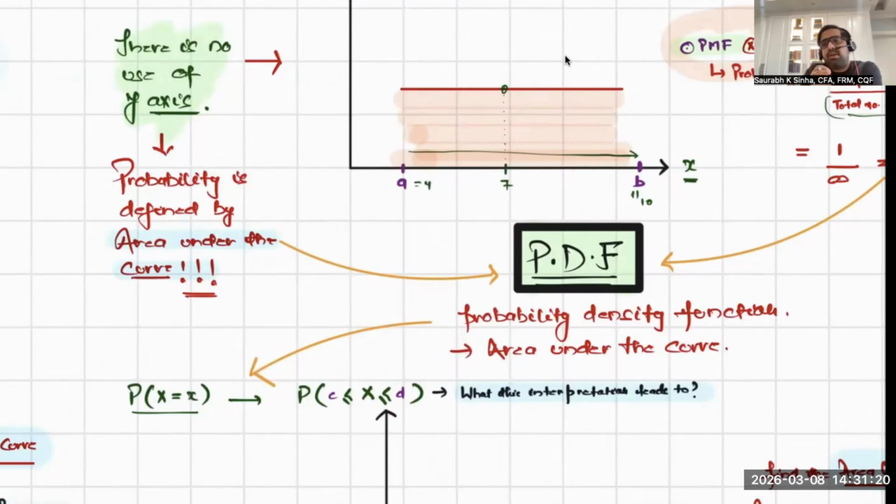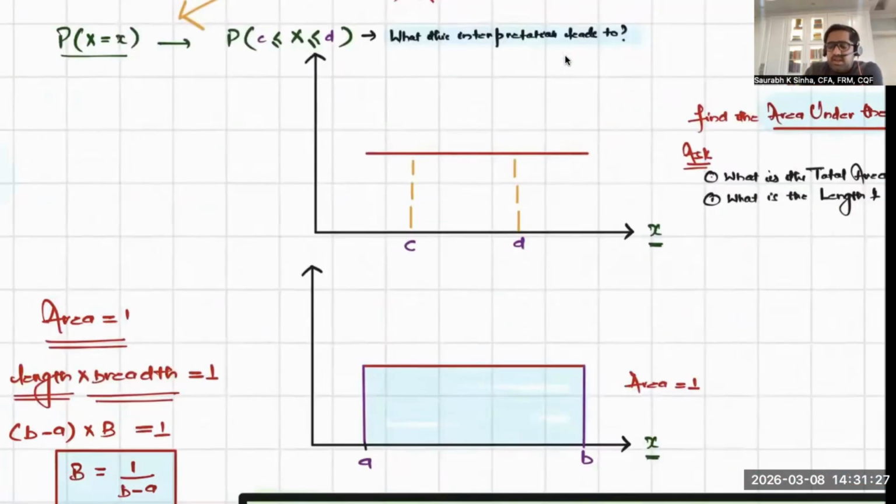Give me the probability between 7 and 9. Give me the probability between C and D. That is the probability density function. The single point is useless. You cannot find the probability of one point because that will come to 0.